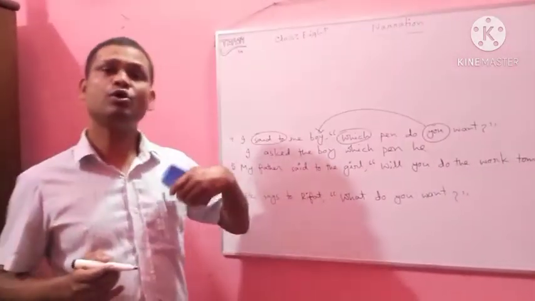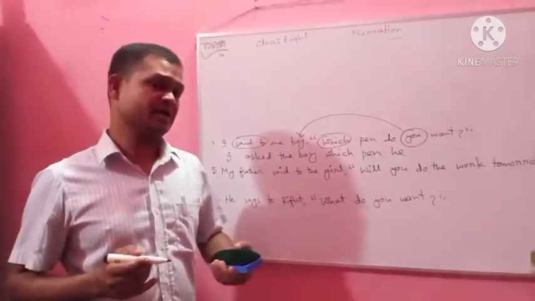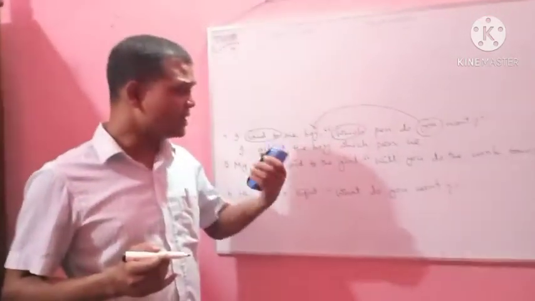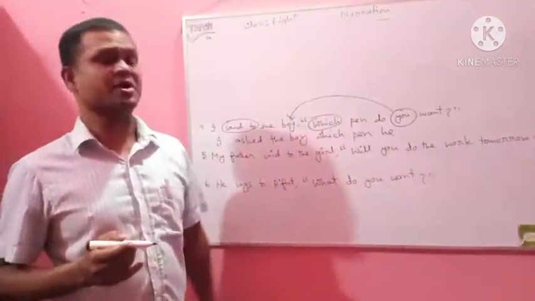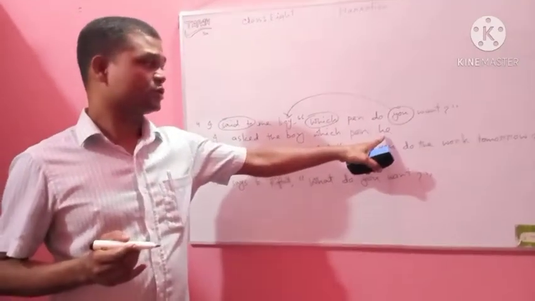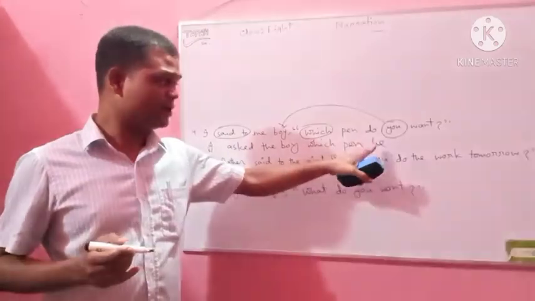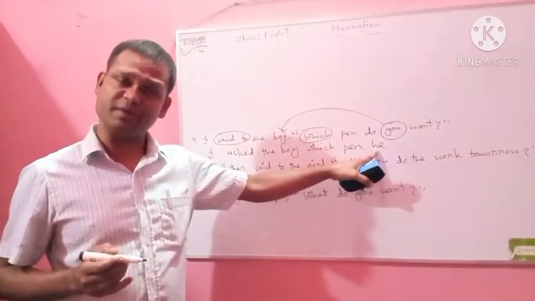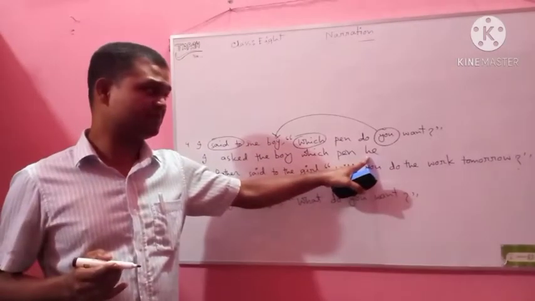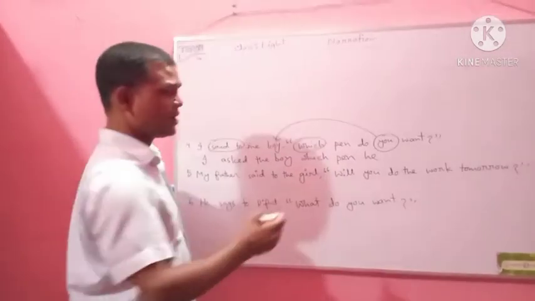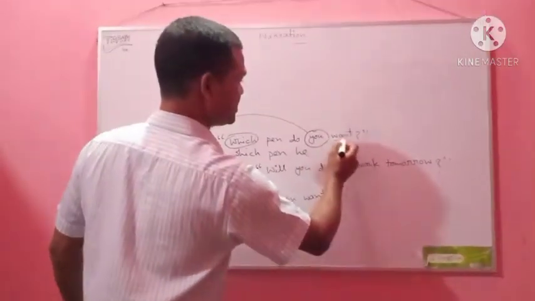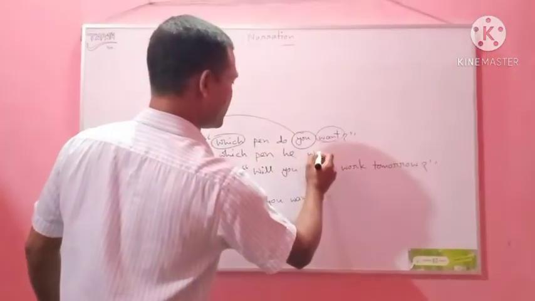So how will we make it? Past indefinite in form? We need to use V2 after the subject. That is, we need to use the past form of the main verb after the subject of this clause. So what is the main verb of this sentence? Want. It will be wanted.